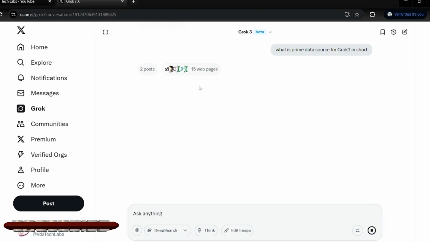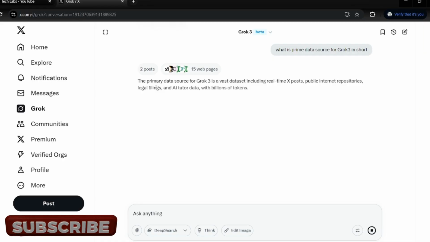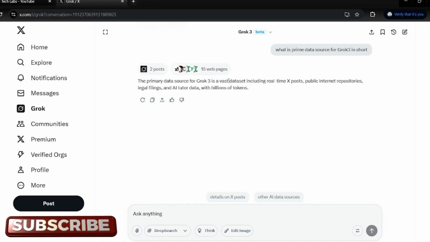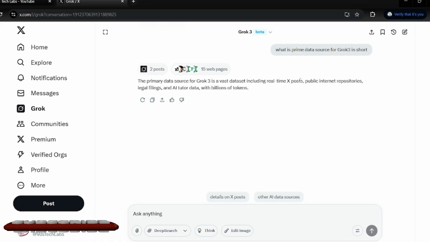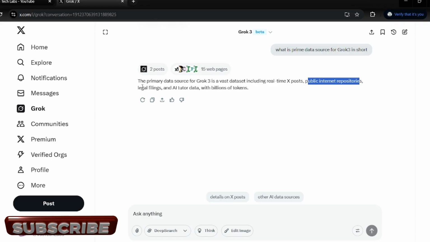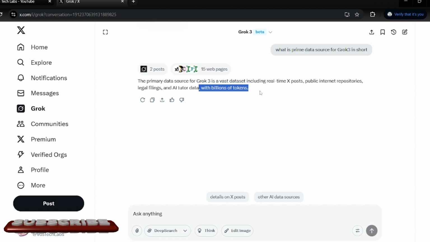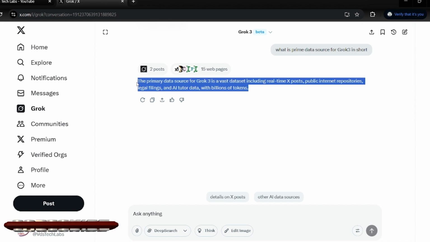See. The primary data source for Grok 3 is a vast data set, including real-time X posts, public internet repositories, legal filings, and AI tutors data with billions of tokens. So this is the real-time data Grok 3 is using actually.